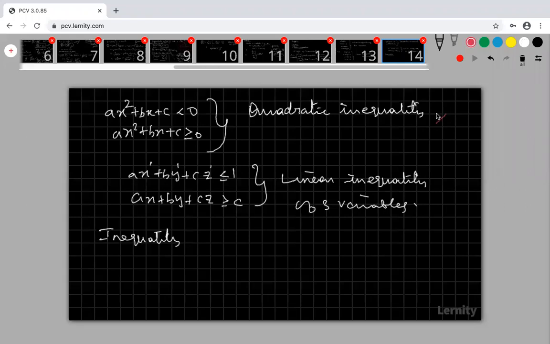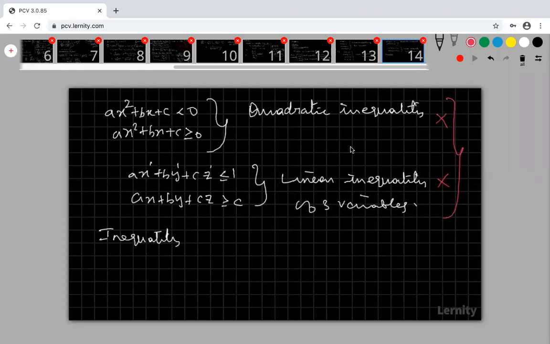But these two are not in our syllabus. That means we are not going to discuss anything about these two. You just know what is a quadratic inequality and what is a linear inequality of three variables. Are you okay? Do you understand?